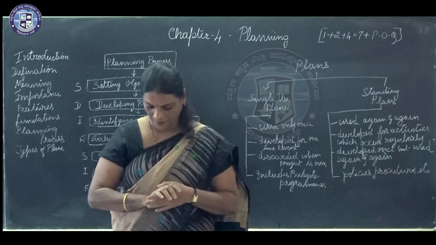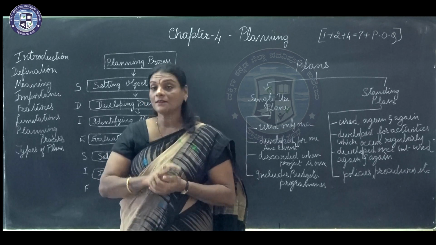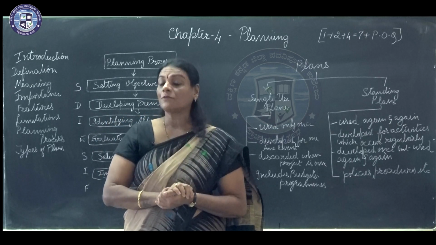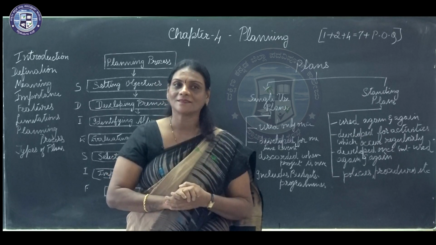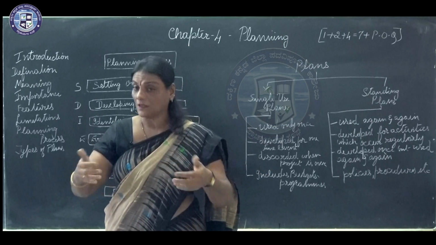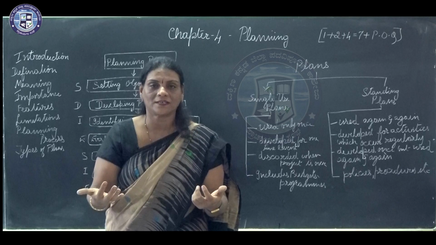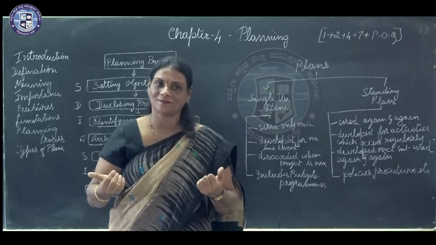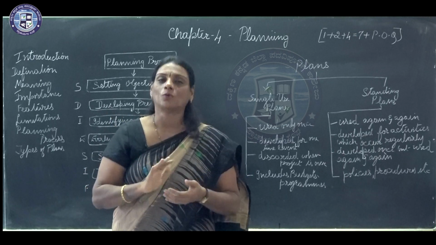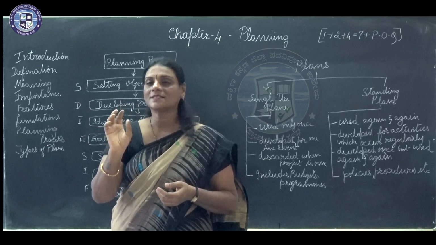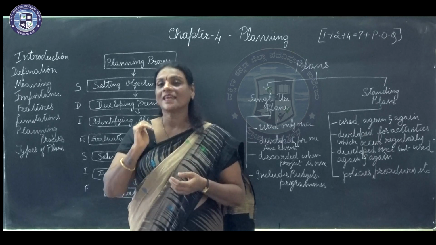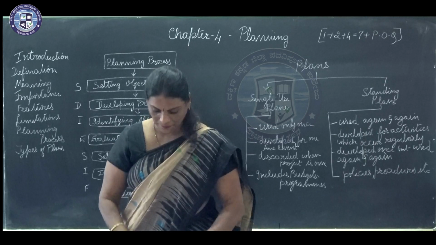that are achievable. Never set up a task which is impossible. If you set up a task which is impossible, what happens? You're prone to get demotivated. You know you cannot achieve it. Even though you're putting in 100%, you cannot achieve it. Then you become demotivated. Your efficiency, your effectiveness, everything falls down. So to avoid all these things, you should always set up a target or an objective or a goal which is achievable and not an impossible one.